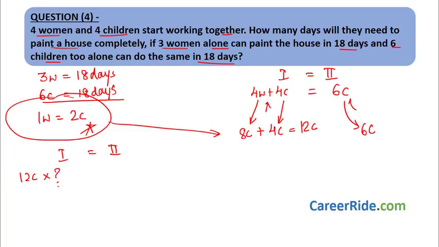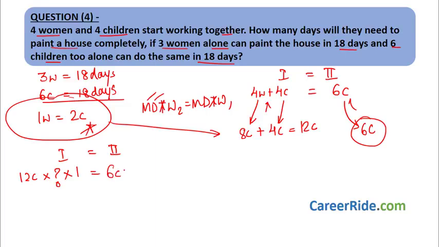We do not know. What the formula is, you know, MDTW and MDTW1. Men we know, 12C. Number of days we do not know yet. Time is not given, don't consider. Work done. What is the work done? Painting a house. We saw painting a house means take the work as 1. So in the second case the work done is 1, equal to the first case. Now here we have taken 6 children. You can take 3 women also. There is no problem at all. But here we are considering the situation of 6 children.